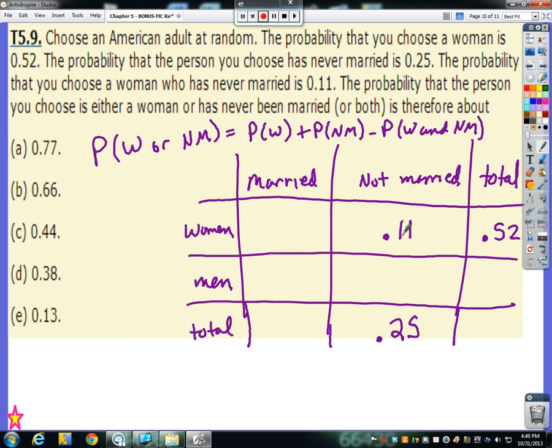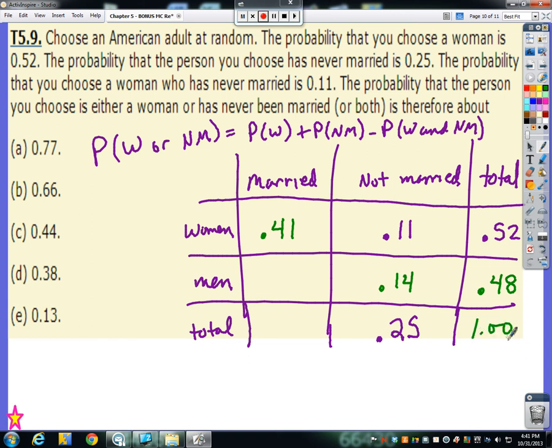If 11% of women have never been married and 52% are women altogether, if we subtract those two things, we're left with 41% of women who have married to get our total 52%. Likewise, we can come over here to the never married. 25% of never married and 11% of which are women. That means 14% of the leftover 25% must be men. Now, if there's 52% women, that means the leftover 48% are men.